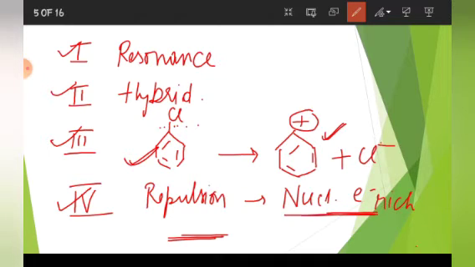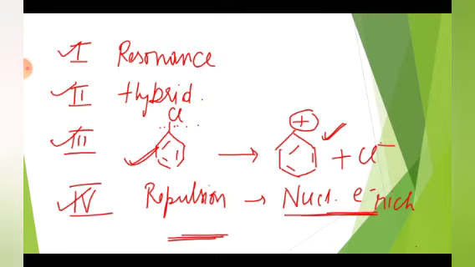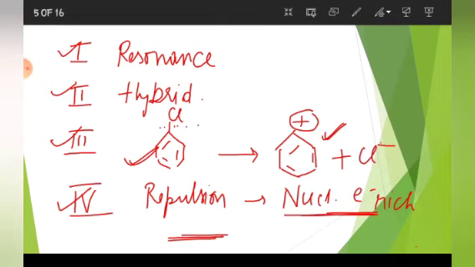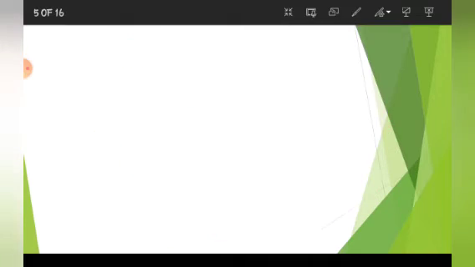Now see, this is the case, but under drastic conditions, the nucleophilic substitution reactions are possible.